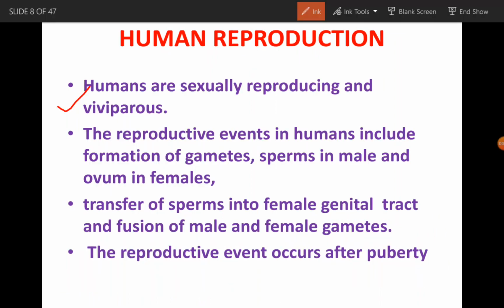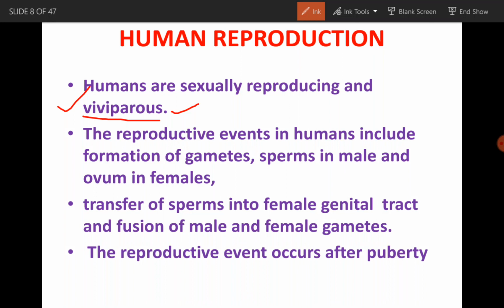So first of all, humans are sexually reproducing and viviparous. You know very well about this viviparous. The individual which gives birth to the young one is called viviparous. In this condition, complete internal fertilization as well as complete internal development takes place. Placented animals are called viviparous.